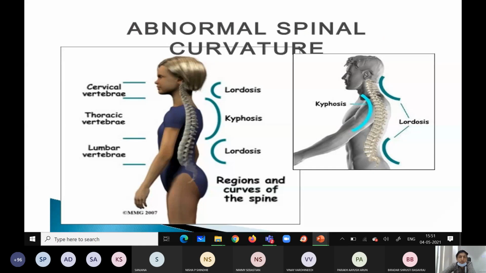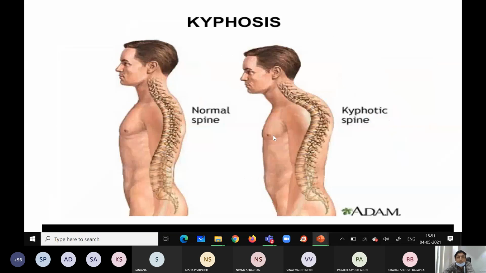See this diagram once again. See, this is kyphosis, lordosis. See, this is called a kyphotic spine, almost C shape. Posteriorly there will be convexity. This is a normal spine, S shape. This is the kyphosis. You can make out the differences.